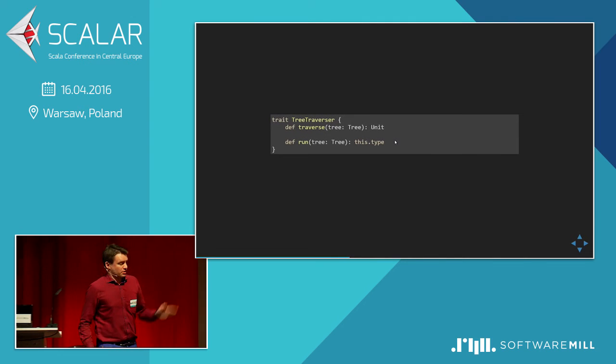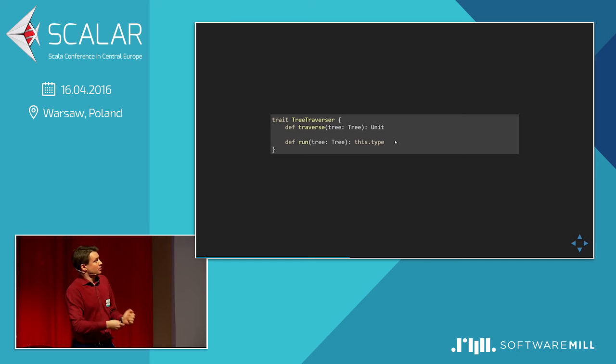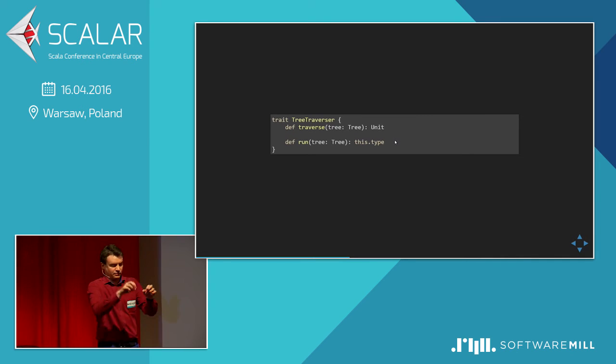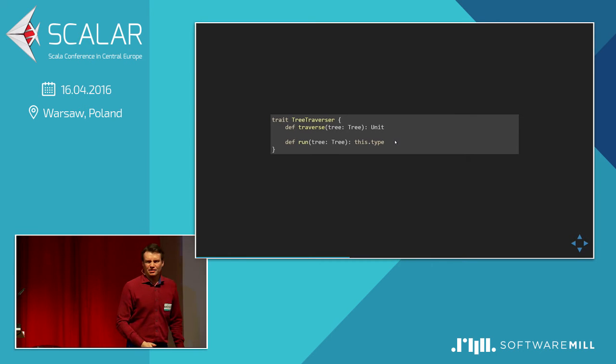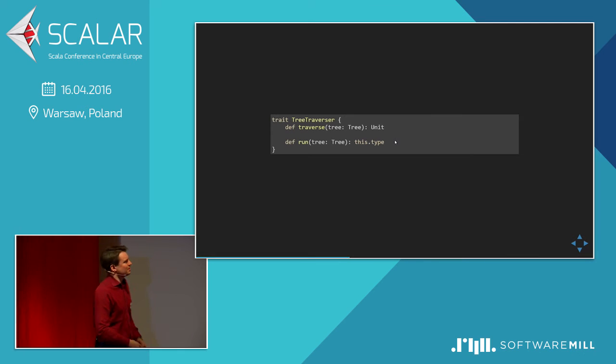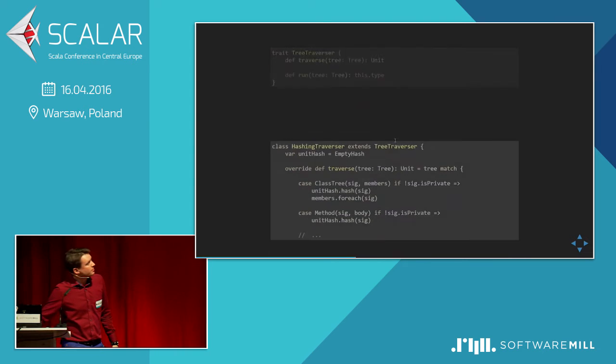How does a traverser work? Probably you know how a traverser works. If not, it's a really simple idea. If we have a tree of the source code, we override the method traverse that is applied for each of the nodes. And if we want to go deeper, we just call super. I don't know if calling super is right now a good idea. Never mind. And if we don't, we just stop the traversal at a given node. And of course, we have to start this computation.